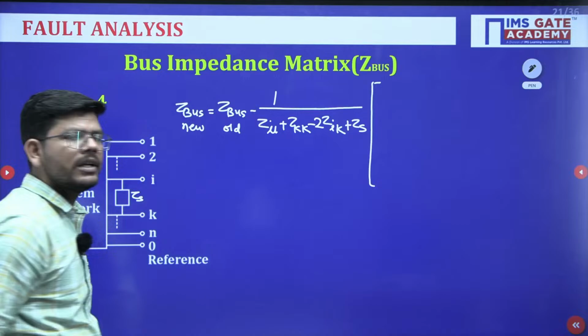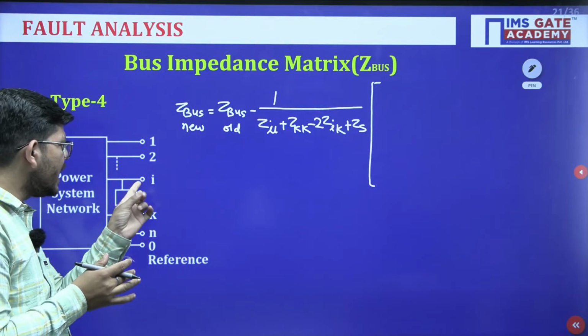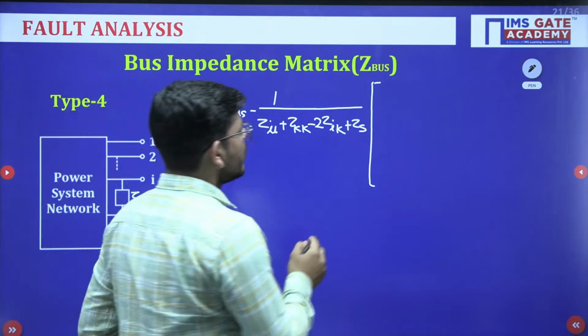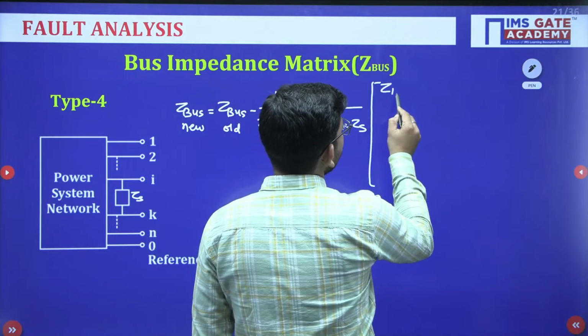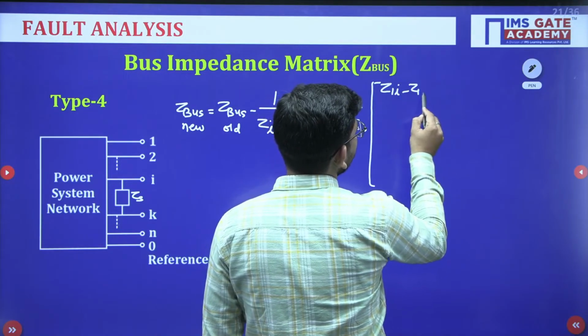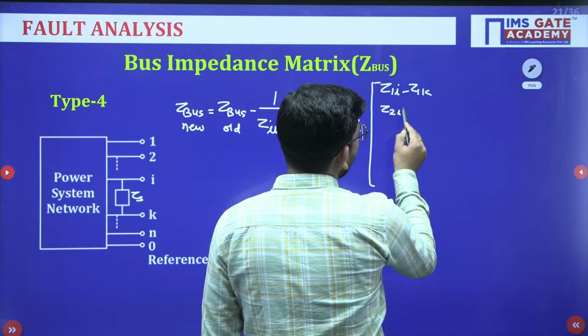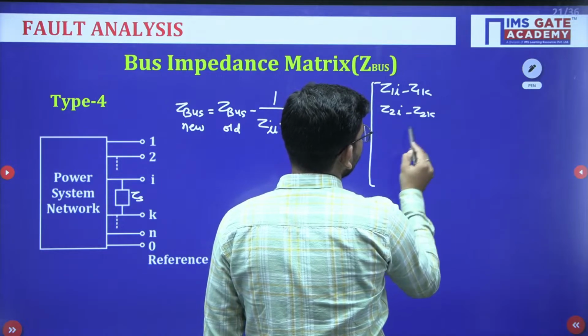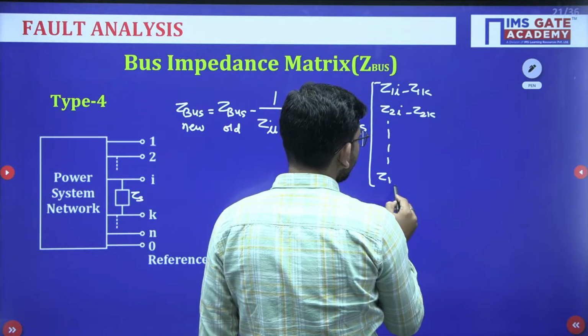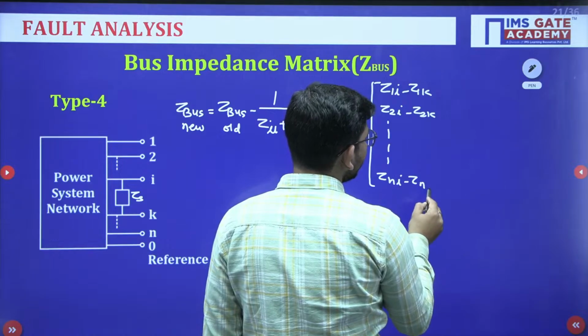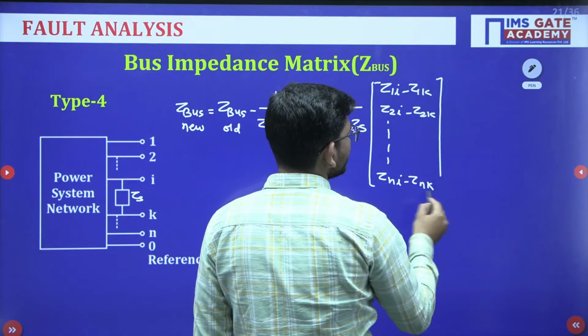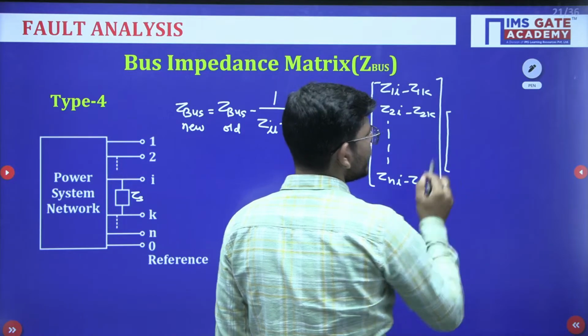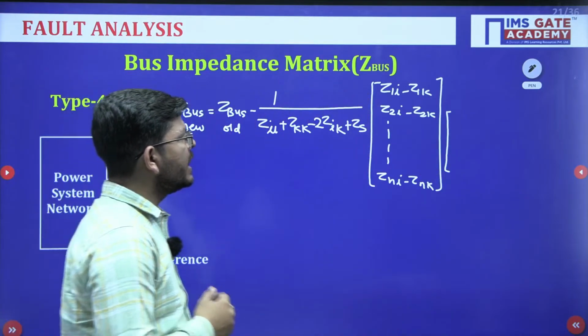And now we will subtract the elements of the ith and kth columns: Z1I minus Z1K, Z2I minus Z2K, similarly ZnI minus ZnK. So we have subtracted the columns. Now we will subtract the rows of the I and K buses.